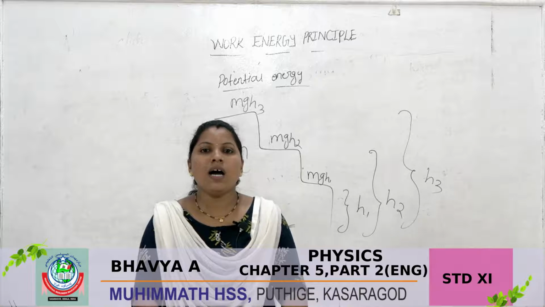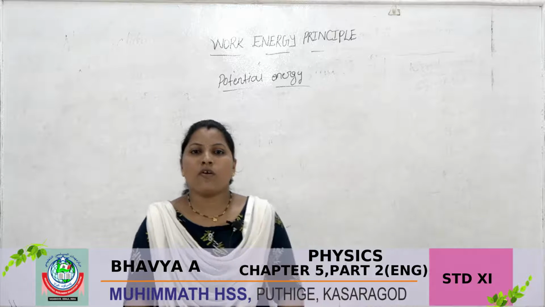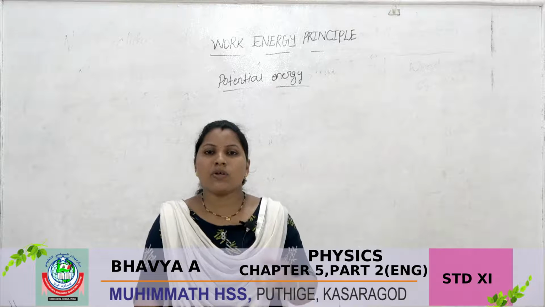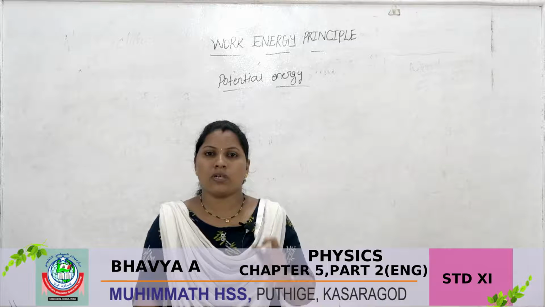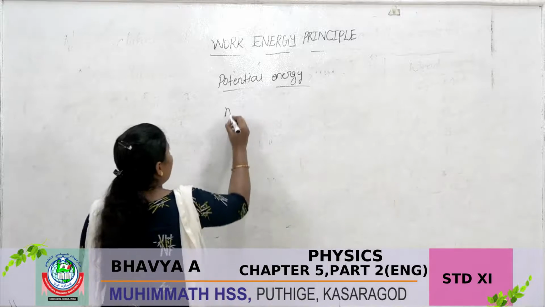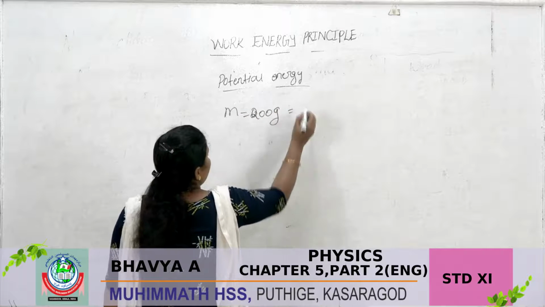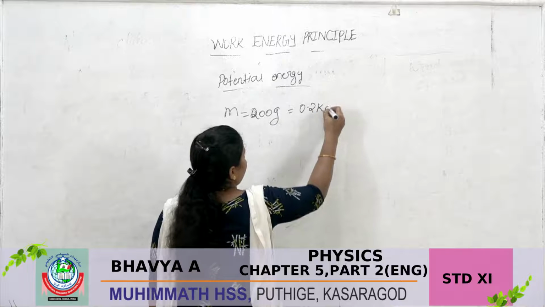Now we calculate the potential energy. Consider an object of mass 200 gram. It is kept on a table at 1 meter height. So you want to calculate the potential energy. The mass given, m is equal to 200 gram, which will be converted into kg, 0.2 kg.